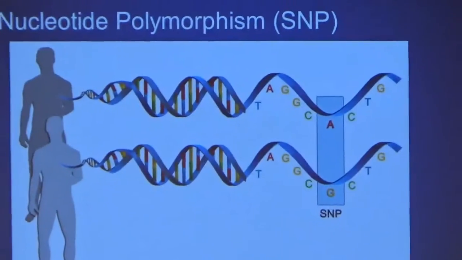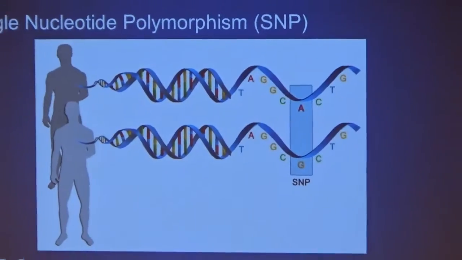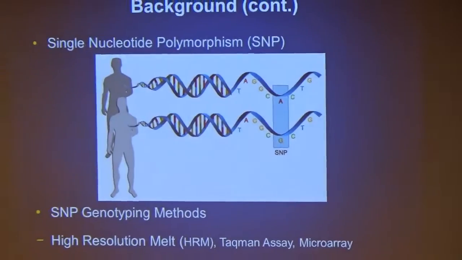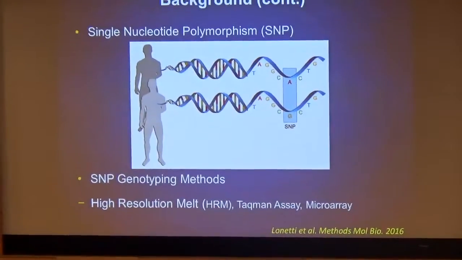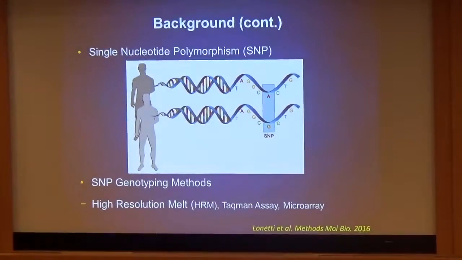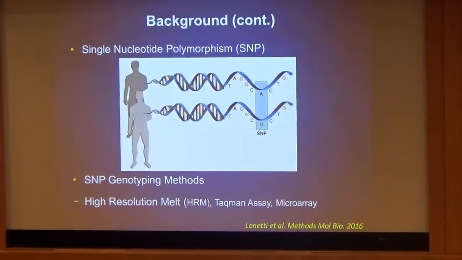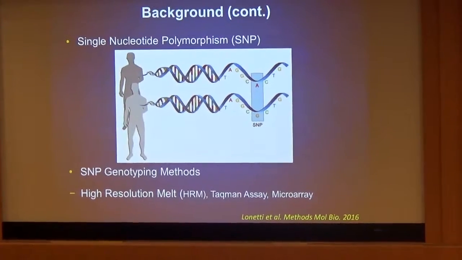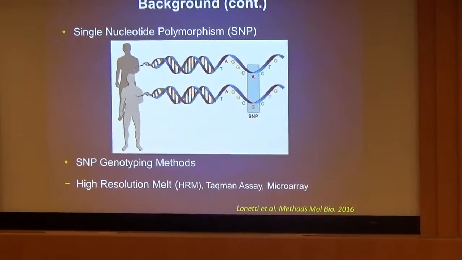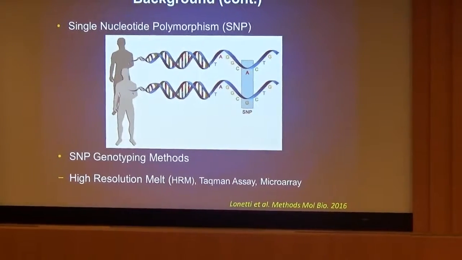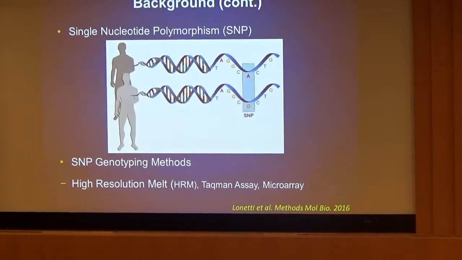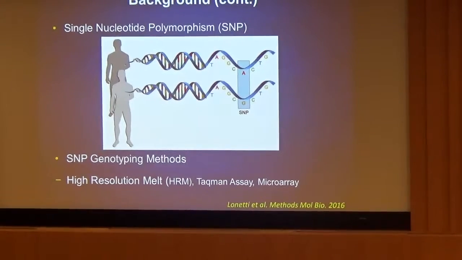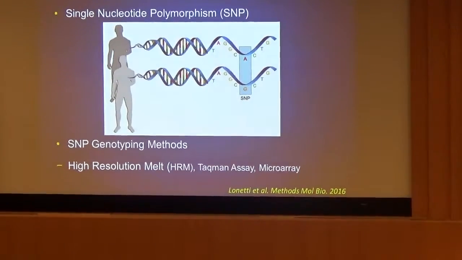So SNPs, or single nucleotide polymorphisms, are variations in single nucleotides occurring at specific positions within the genome. These common variations cause each individual to be unique in appearance and function, and also cause the similarities seen within families and close relatives. If you look at the image, you can see that there are 2 DNA strands pictured, and they are exactly the same except in the rectangular box, where the top one shows an A and the bottom one shows a G, and that is the single nucleotide polymorphism.